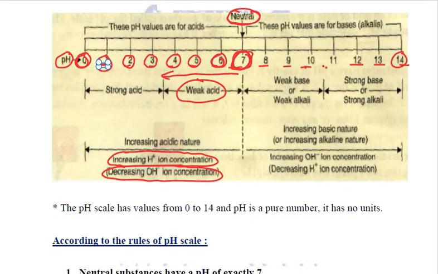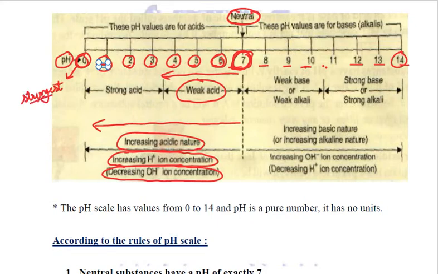So as we move below 7 in the pH scale, the acidic nature will increase. The pH values 6, 5, 4 represent weak acids. pH values 3 to 1 are quite strong, and pH value 0 will be considered the strongest acid.